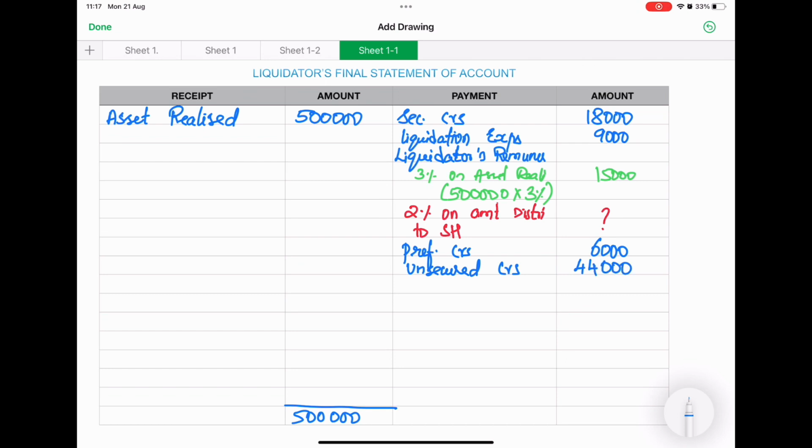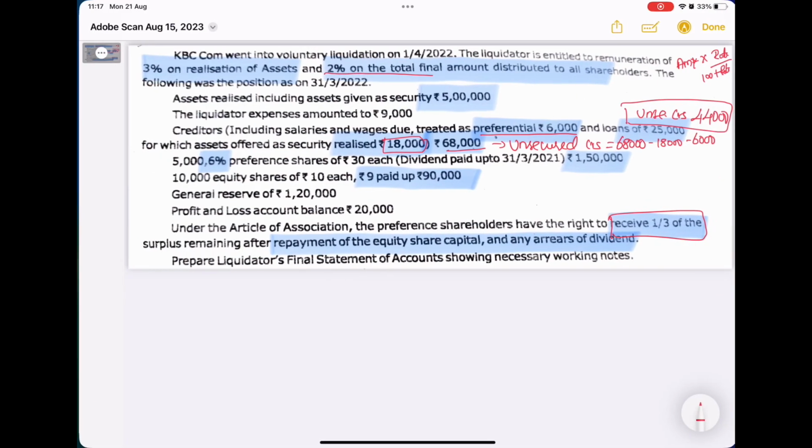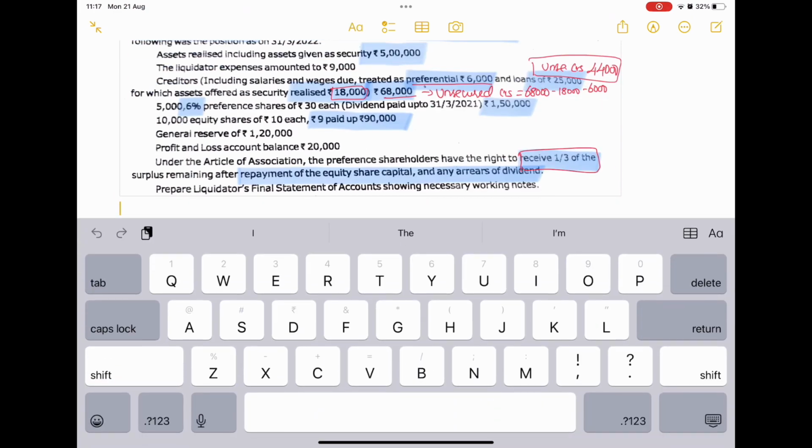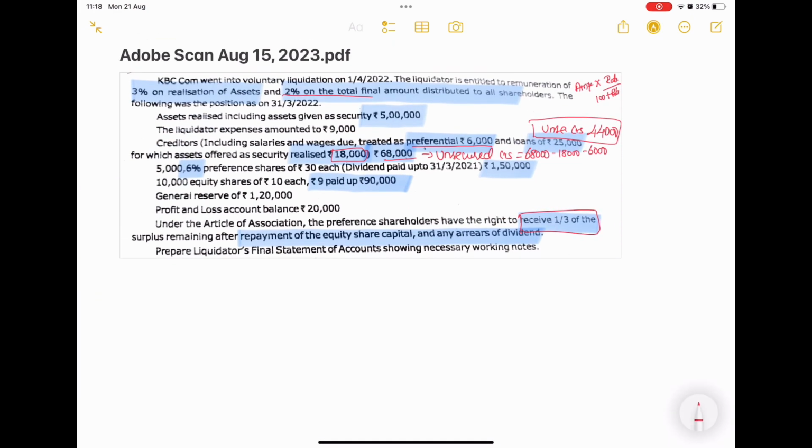Now we have to calculate the amount distributed to shareholders. So now you will get to know the concept clearly. For this, how are we going to calculate?